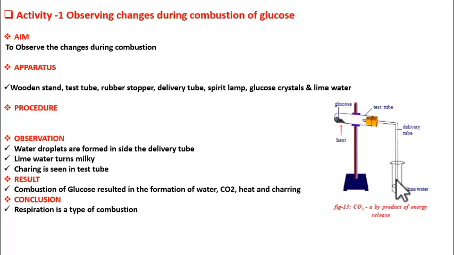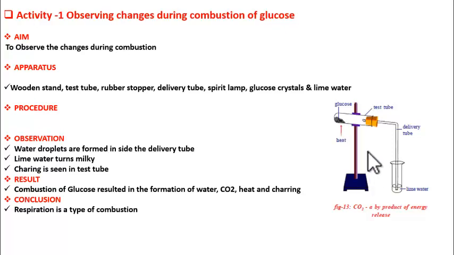So finally what are our observations? Lime water turns milky. That says that carbon dioxide is produced. Some of the fumes, they condense and form water droplets. Means what? Water is produced. But initially they are in the form of fume. Why they are in the form of vapor? Because a lot of heat is generated. Because of this heat, they are in the form of water vapor, but it gets condensed in delivery tube. Okay, next we observe the blacky substance, sooty substance here. So these are the observations.